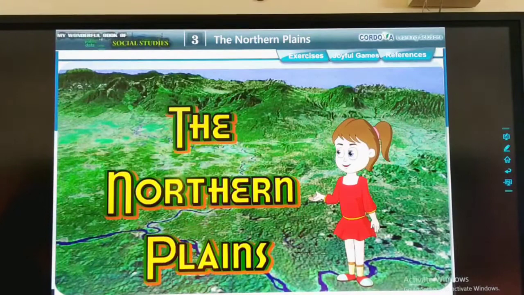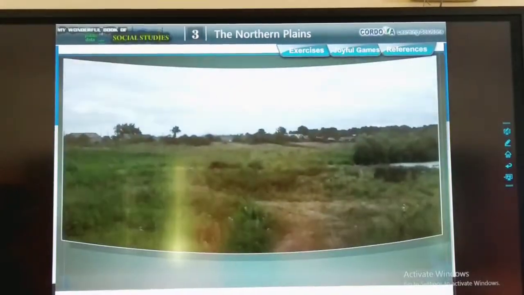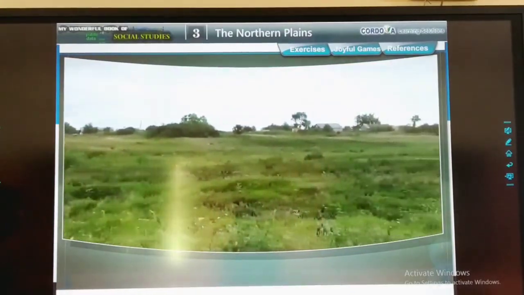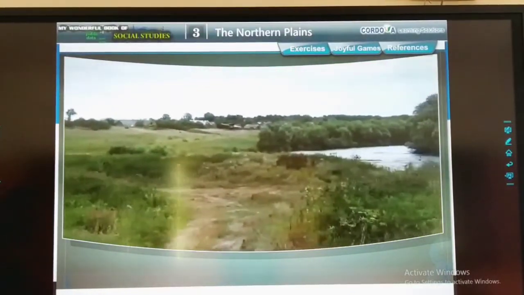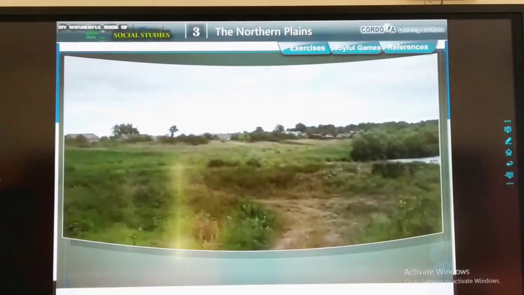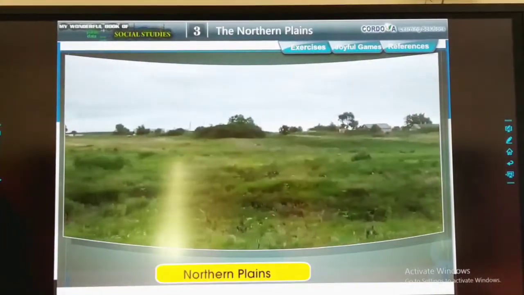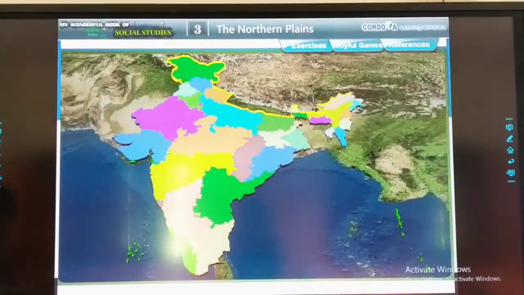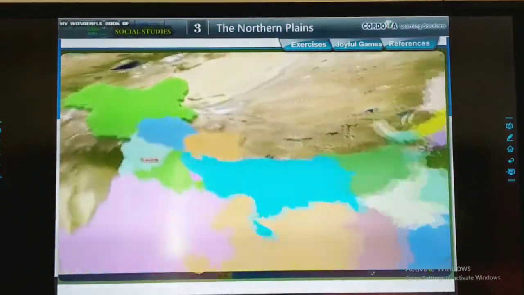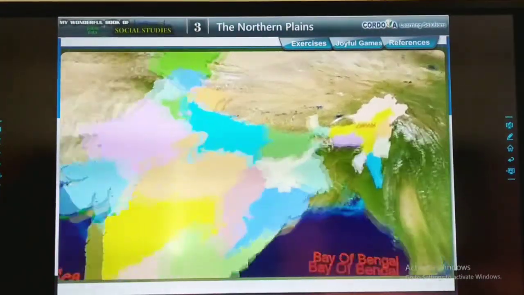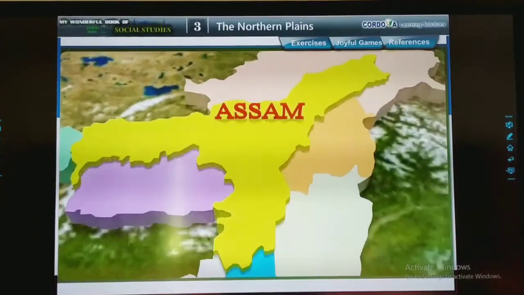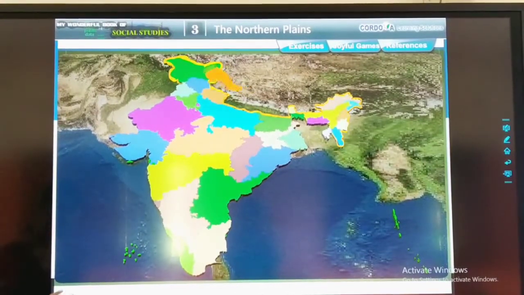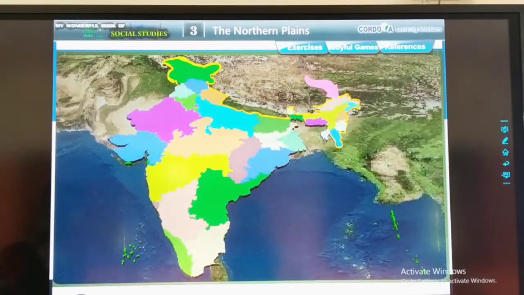Chapter number 3. The Northern Plains. A plain is a large flat area of fertile land. A large part of northern India is flat and fertile. This area is known as the Northern Plains. The Northern Plains lie to the south of the Himalayan mountains and run from Punjab in the west to Assam in the east. This area is not of the same width throughout. It is broad in the west and narrow in the east.